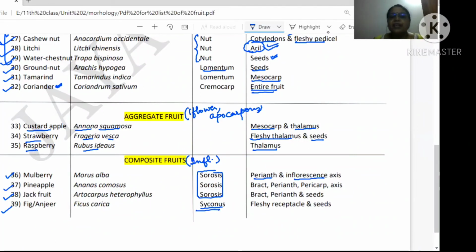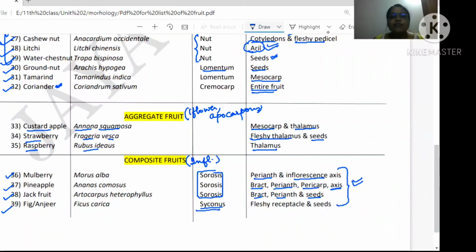In the case of pineapple, you find its bract also edible. Perianth is there, pericarp is there, and the inflorescence axis is also edible. In jackfruit, bract, perianth and seed are edible. Please learn how the differences are there. That will be very important for your competitive exams.